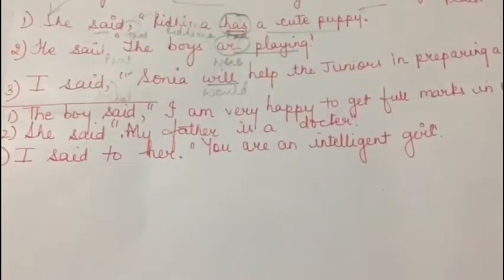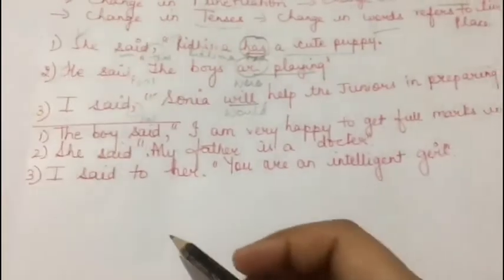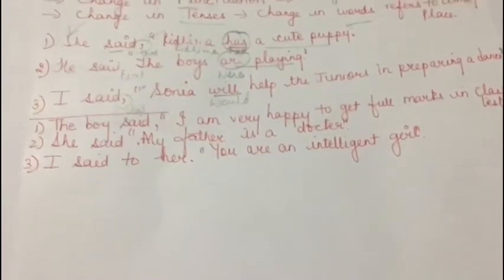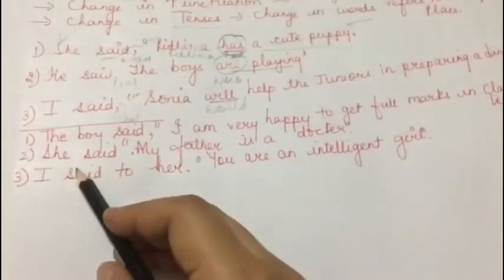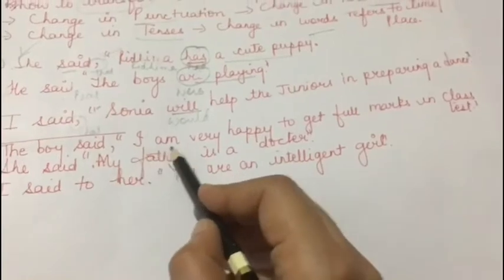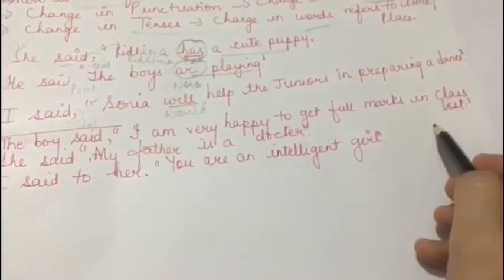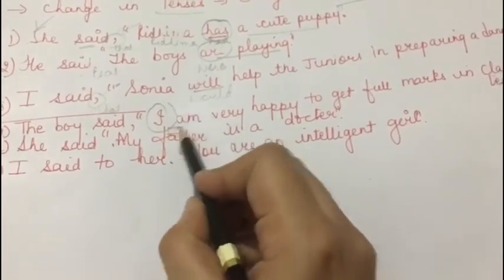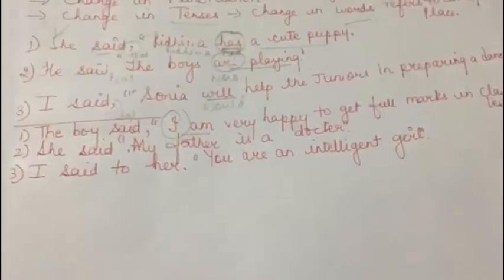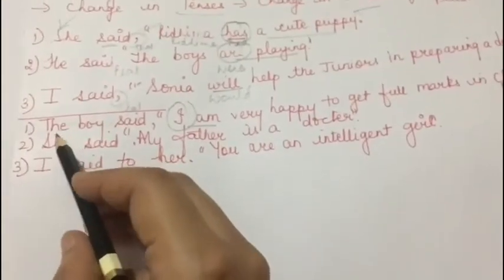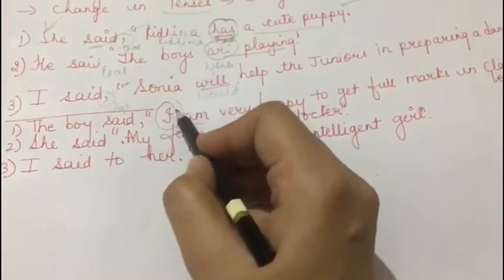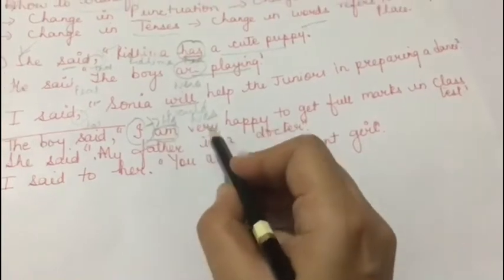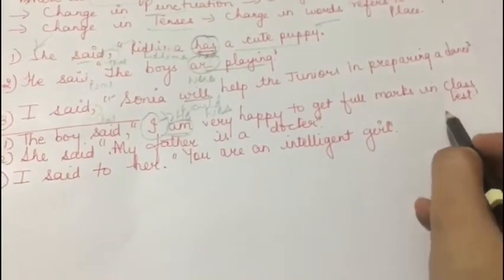Okay? So now let's look into these three examples where we have to change the personal pronouns while converting a direct speech into reported or indirect speech. So the boy said, "I am very happy to get full marks in class test." So here the pronoun is I. Am is also given. Now we have to convert the sentence. So it will be, the boy said that I will get converted into he. Am will get converted into was. So he was very happy to get full marks in class test.